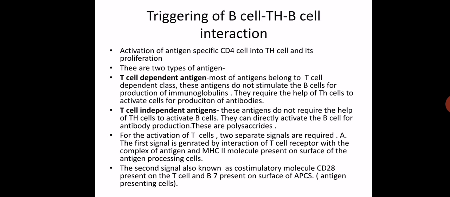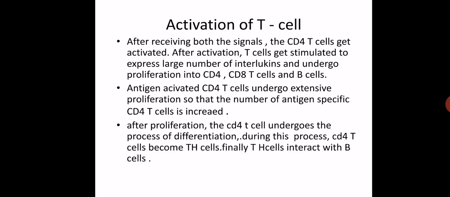So two signals are there. The first signal is generated by the T cell receptor with the complex of antigen and MHC II. The second signal is known as the co-stimulatory signal, where there is a role of CD28 which is present on the T cell and interacts with B7. You just remember only this. Co-stimulatory signal means CD28 reacts with B7. Then activation of T cell occurs. After receiving both signals, the co-stimulatory signal and the first signal, there is activation of T cell.